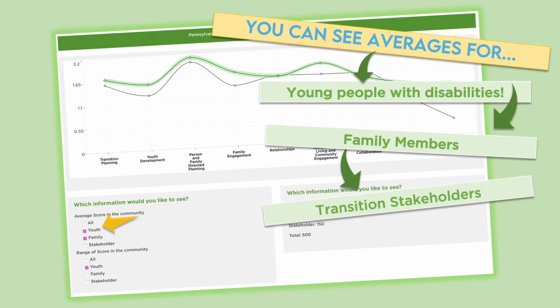Okay, so here's where it gets really cool. You can see the average quality indicator score for when results are combined between young people, families, and stakeholders. You can also change the visualizer to show the quality indicator scores for each individual group. Use the checkboxes in the data filter menu under the visualizer to choose what you want to see.